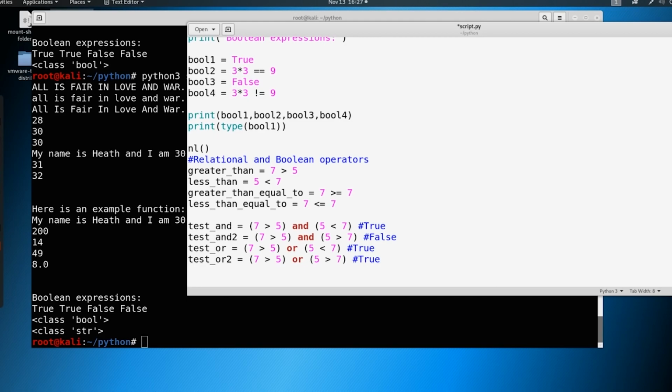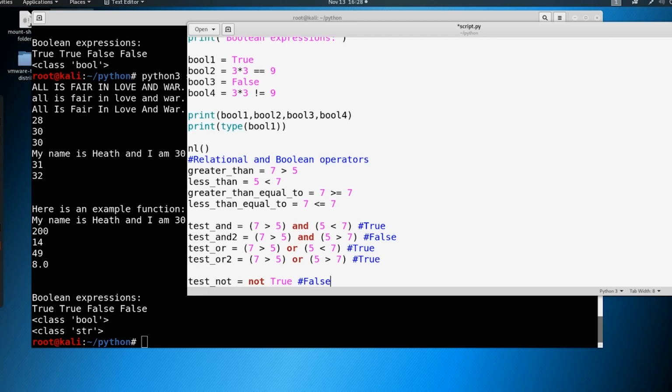The other thing that we can say is something like test not. We can say something like not true. And guess what not true is going to be? False. And if we said not false, then that'll be true. So these are the ones that can start to kind of get confusing. So again, my recommendation is to make good notes on this and then go out and study it.